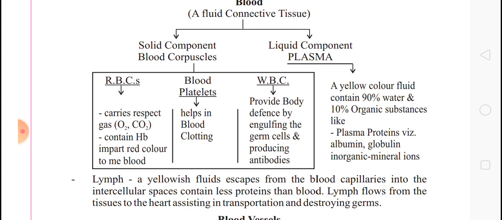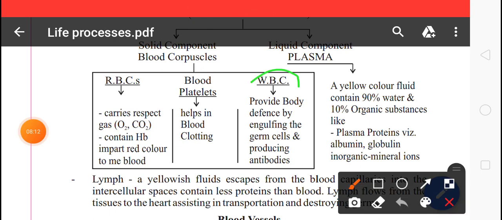And what is the function of WBC? The full form of WBC is white blood corpuscles. White blood corpuscles fight infection and protect us from diseases. This is because white blood cells help to fight against germs and other foreign bodies which cause disease.